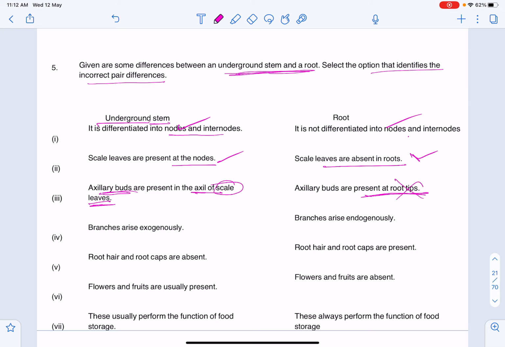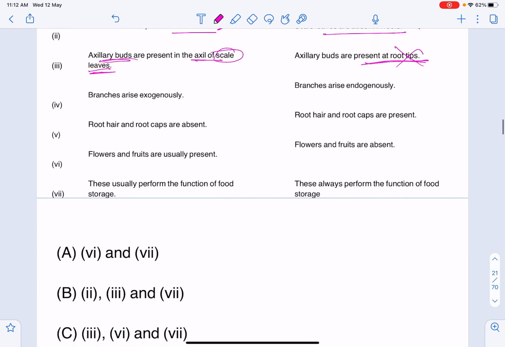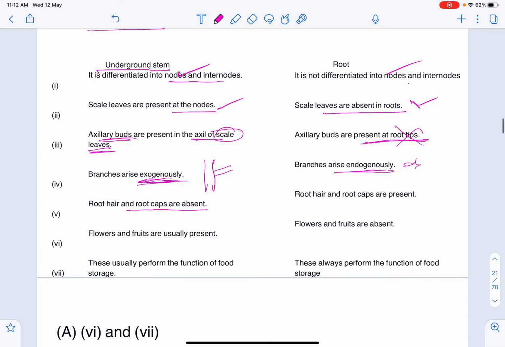Wrong. So axillary buds are present on the axil of the leaf, right. That is one we can take. And branches arise exogenously, which means from the outside of the body, from the epidermal layer, and endogenously means from inside, like in the soil. That is what we can say exogenously. And root hairs and root caps are absent. Root hairs and root caps are not in the stem, that is in the root. Root hairs and root caps are present.